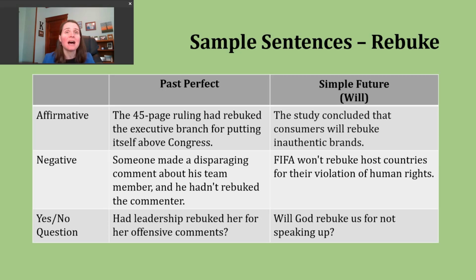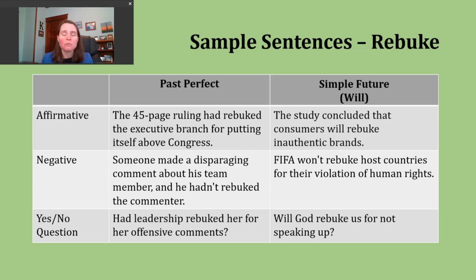To do this, again, we'll start with our subject, we'll use had not, and then the participle form of the verb. Here's another example. Someone made a disparaging comment about his team member, and he hadn't rebuked the commenter. This sentence was part of a longer story about kind of a feud or disagreement amongst two people. And this is what started it.